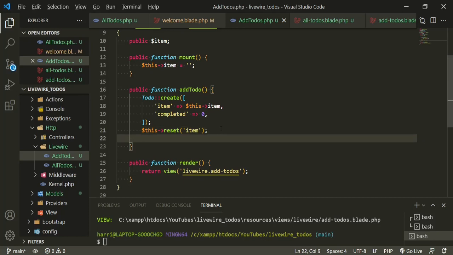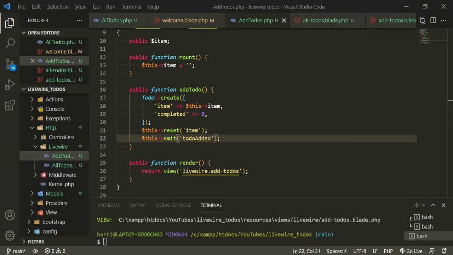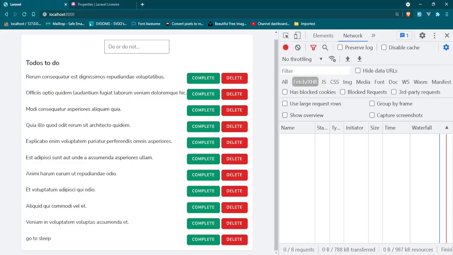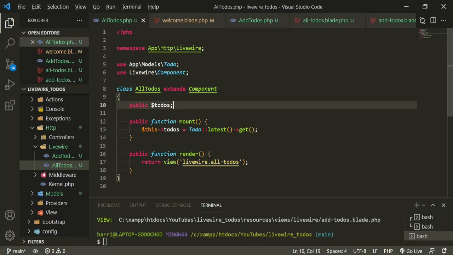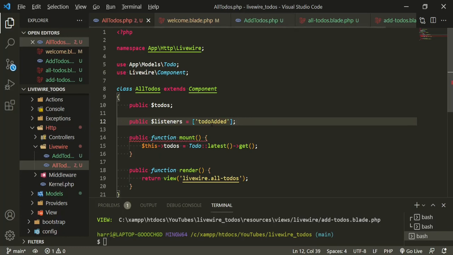When we add the to-do, we're going to say this emit to-do added. And so now, since we're emitting an event, we need to listen to that event somewhere. And where we're going to listen to that event is in the all to-dos component, because we need all of this to refresh. Under this public to-dos, we'll have public listeners equals, and then we'll just name that to-do added event in here.